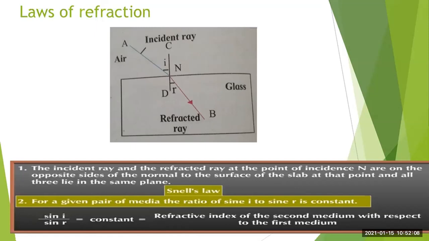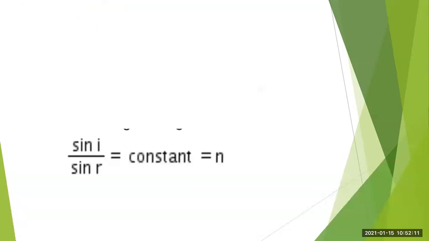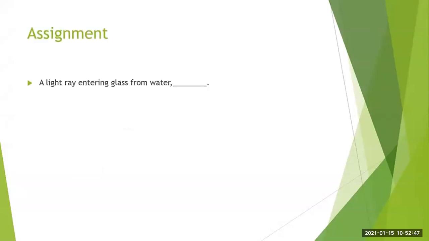Now what is this constant called? This constant, sine I upon sine R, is denoted by small n, and that small n is nothing but the refractive index. So the next topic we are going to study is about the refractive index. Got it? So remember, the constant value of sine I upon sine R is denoted by small n, and that is nothing but the refractive index of the second medium with respect to the first medium. So we will study about the refractive index today.